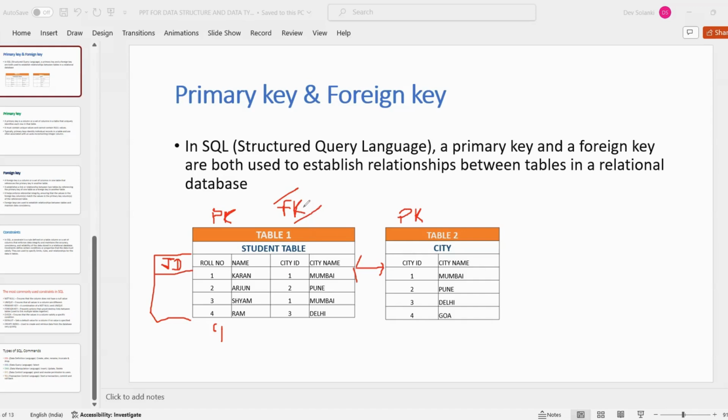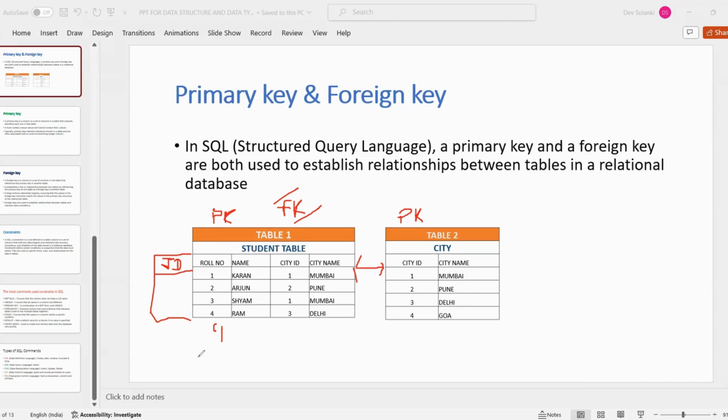A foreign key can be duplicate in nature. You can see here we have number one here also. So it can be duplicate in nature, while primary key should be unique. And in foreign key, you can put a null value also. We can have a null value in foreign key, but in primary key, we should not have any null value. There should be a value in this field. Okay, so this is the explanation of foreign key.